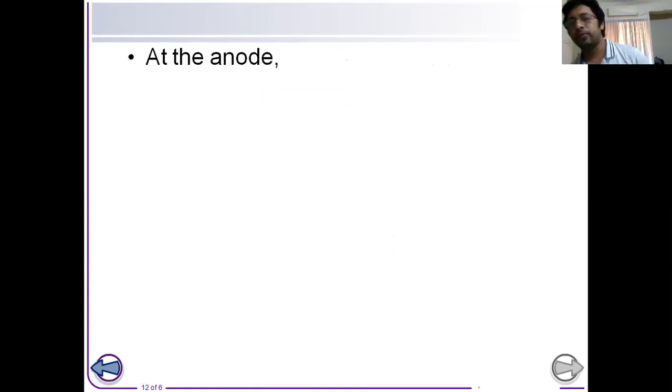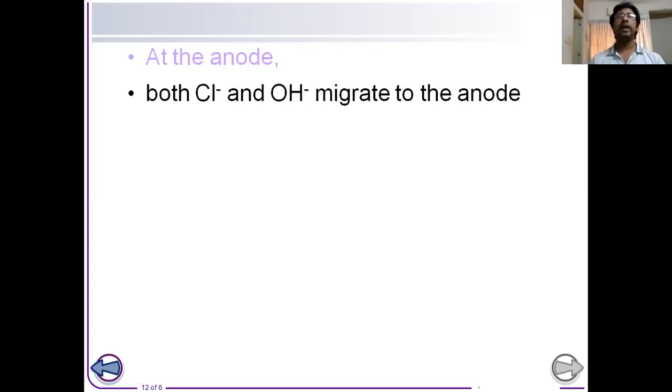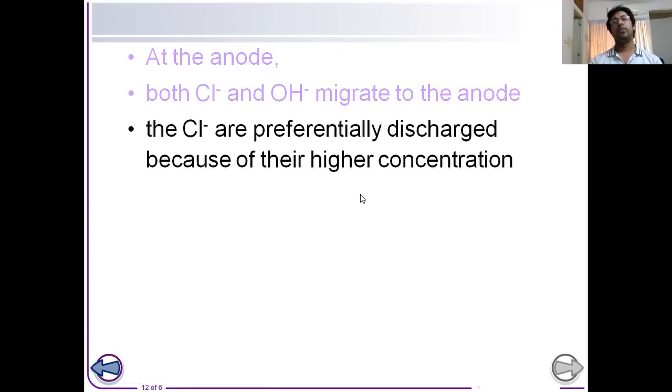At anode, anode is connected with the positive end of the electric source. That means it will attract the negative ions. Two negative ions are available in the solution, chloride and hydroxide. Both the negative ions will migrate towards anode. Now the question is, which one will be discharged? Well, here the chloride ion will be discharged.